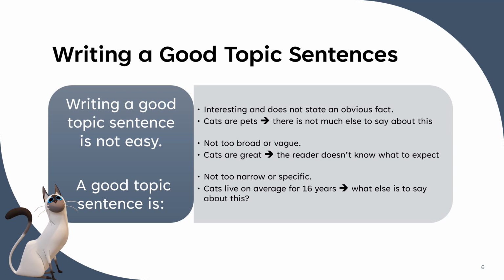If you know that story, Goldilocks is looking for things that are not too hard, not too soft, but just right. We're looking for something that is not too broad, not too vague. All right, if we say cats are great, well, that's so general the reader has no idea what to expect. And if we say cats live on average for 16 years, that's way too narrow. What else can we say about this?